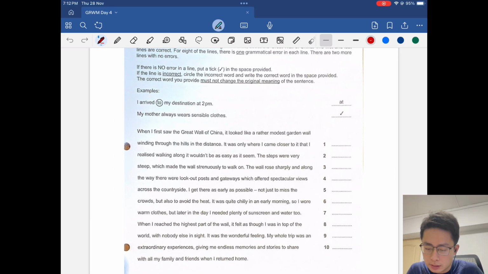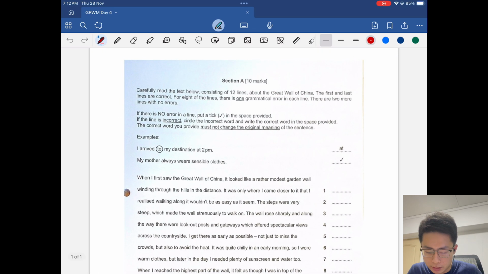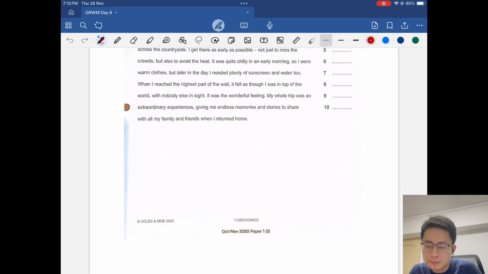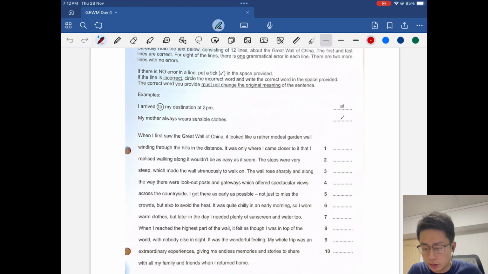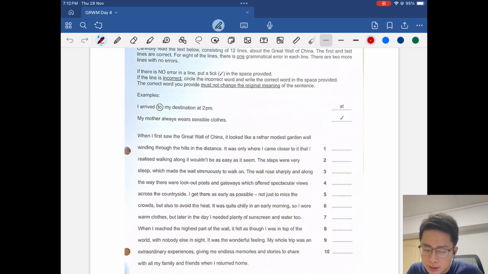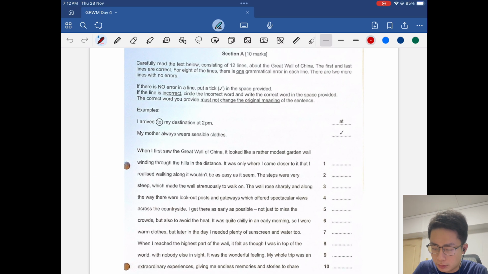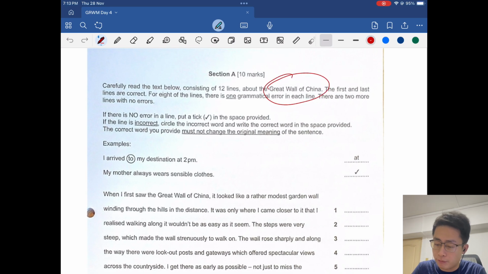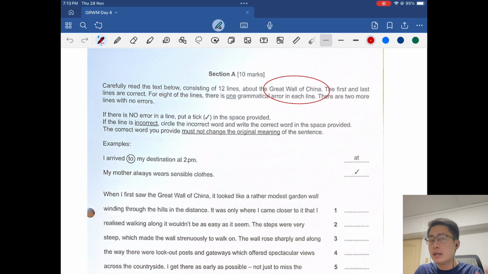Today's grammar editing text is taken from the 2020 O-Level Express English paper. As you can remember, editing is under Paper 1 Section A. The text today is about the Great Wall of China. I'm not sure how many of you have been there before. I have personally never been there, but as you should know by now, even if you have no experience with the topic you are given for editing, you can still get full marks, all 10 marks.